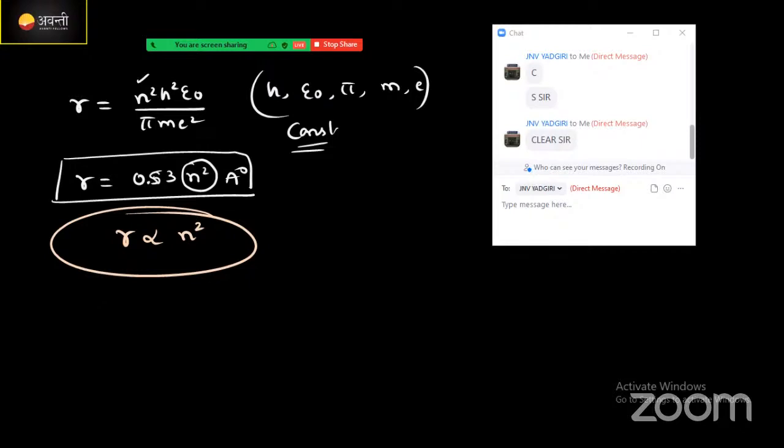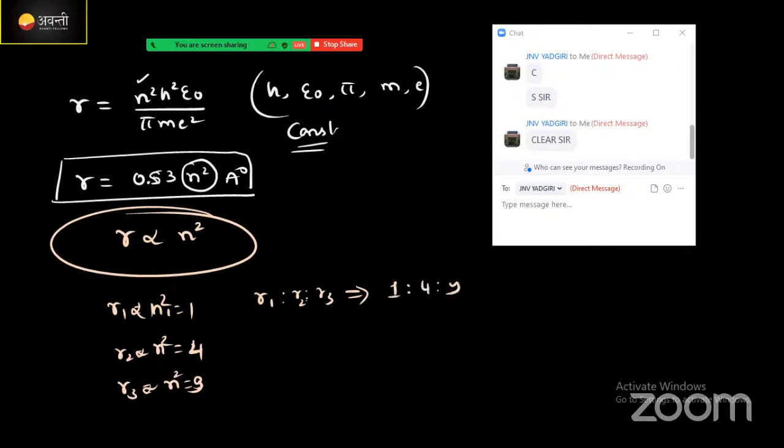For the first orbit, the n value will be 1. For the second orbit, the n value will be 2. For the third orbit, the n value will be 3. Okay, but it is varying as a square, correct? That's why this ratio will become 1, 4, and 9, means r1 is to r2 is to r3 will vary as 1 is to 4 is to 9. Clear?